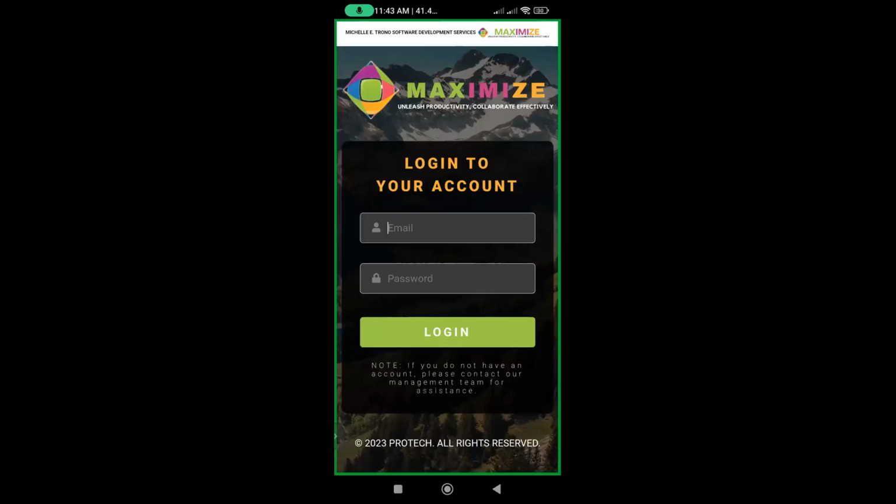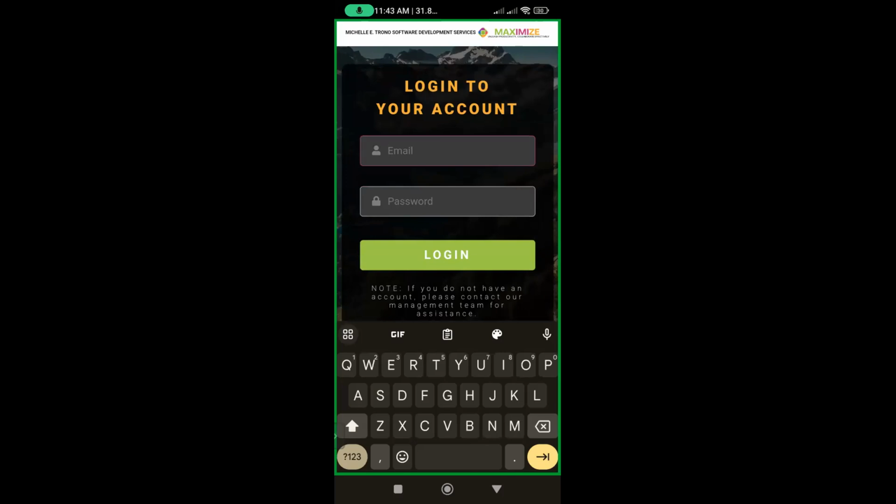So let's log in now as the client. The mobile application is only applicable for the client for viewing purposes only. A client can view the statuses and progress of the project. So let's log in.